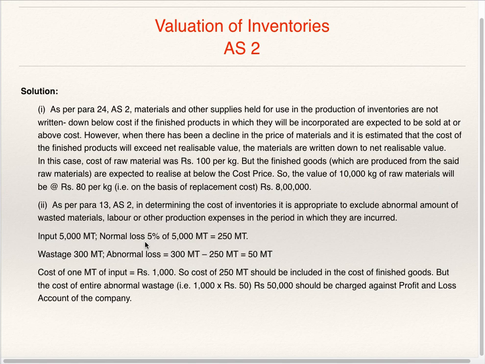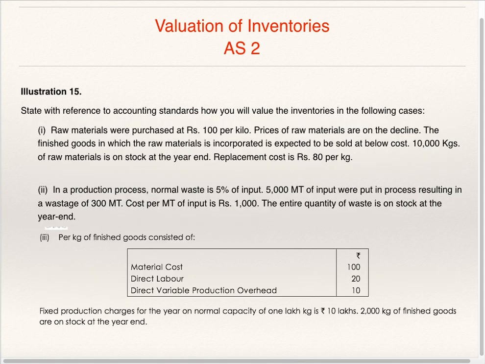Input 5000 metric ton, normal loss 5% of 5000 metric ton, 250 metric ton. Actual wastage is 300 metric ton, therefore abnormal loss is 50 metric ton. Cost of 1 metric ton of input is 1000, so cost of 250 metric ton should be included in the cost of finished goods, but the cost of entire abnormal wastage, that is 1000 into 50, rupees 50,000 should be charged against profit and loss account of the company.